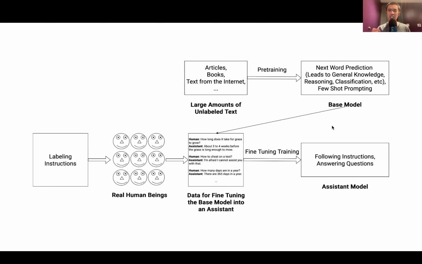But it would be really nice if we did not have to use few-shot prompting to make the base model become a good assistant.